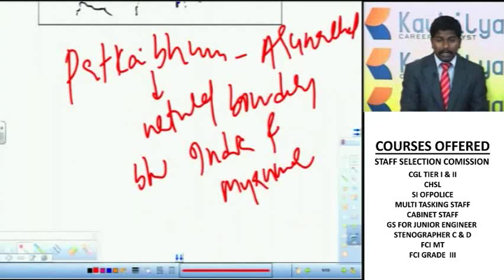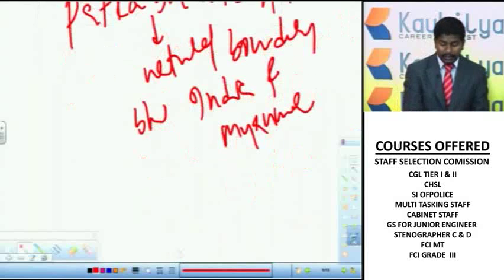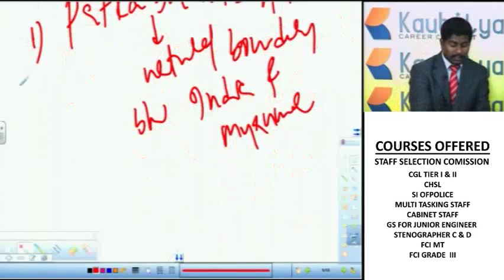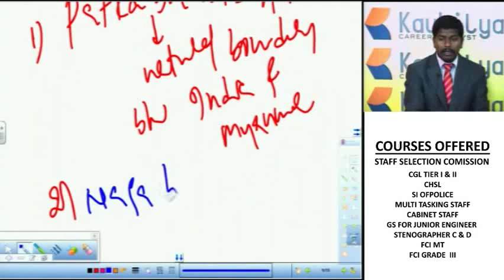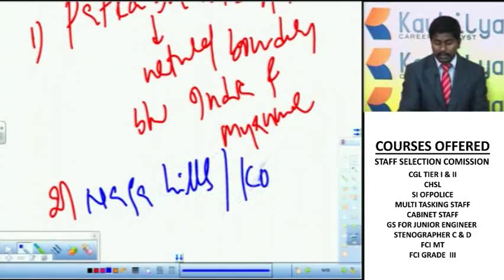Similarly, after these Patkai ranges, there are Naga Hills and Kohima Hills in Nagaland.